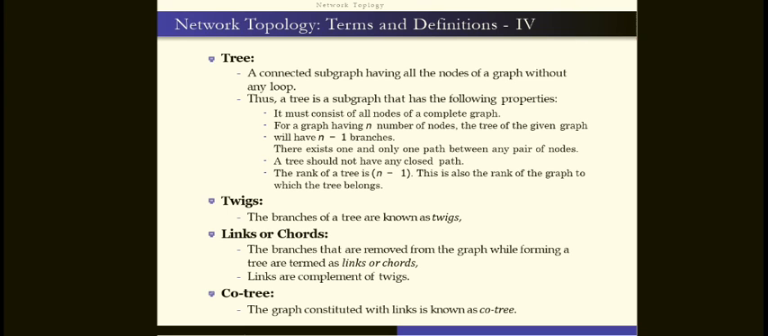If you take a given network, you first convert it to the directed graph. After that, you remove some branches to form a tree, and the branches removed are termed links. Links complement the twigs. Twigs are the branches of the tree, and links are the ones between the twigs when we draw the tree, right? So, the co-tree.